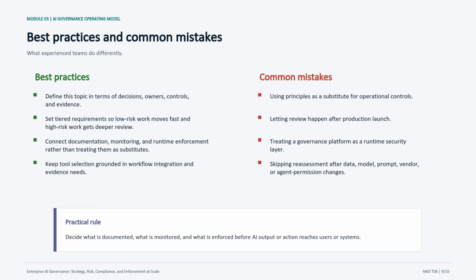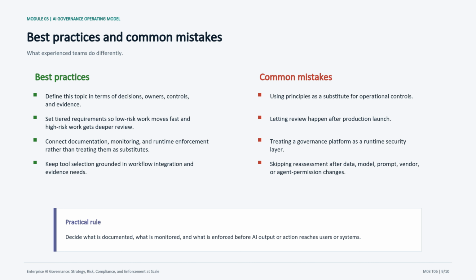Here, I would make the discussion practical and candid. The best practices are the habits that keep governance intake and portfolio management connected to decisions, owners, controls, evidence, and actual system behavior. The common mistakes are equally important. Teams often write principles, review too late, confuse governance workflow with runtime security, or forget to reassess after data, model, prompt, vendor, or permission changes.